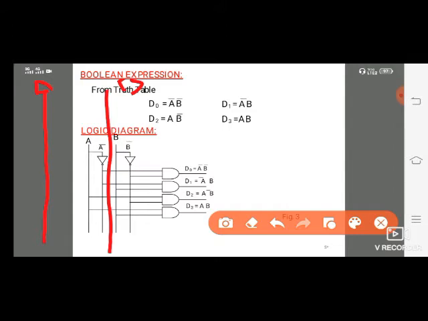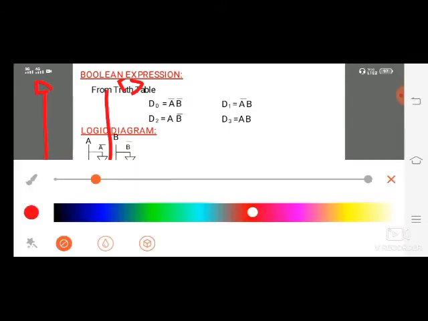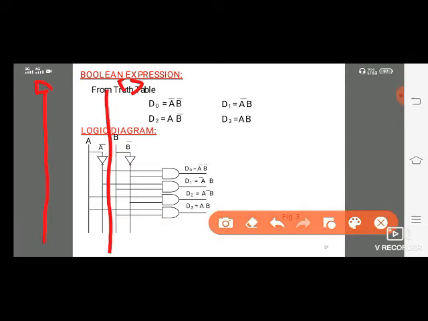And also A bar and B bar are there. Based on that, we are putting one NOT gate here to get A bar. Same thing, putting one NOT gate here, because here also getting B. So in that we are getting B bar.